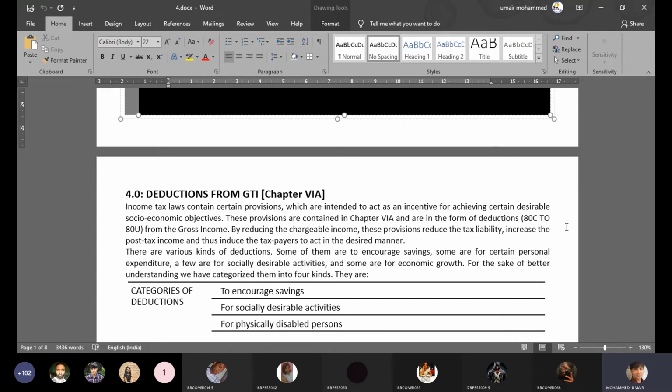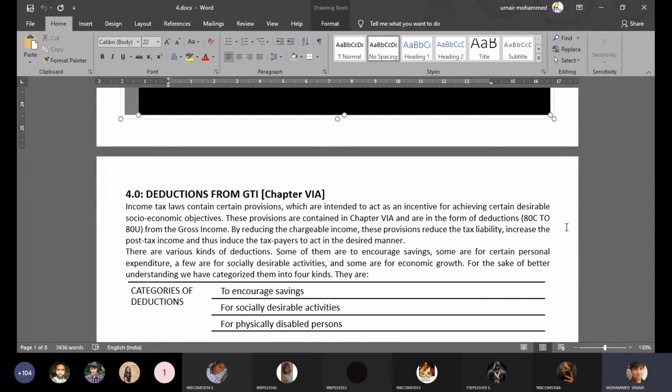So all the deductions you study, the menu of which I just read, there are certain sections which are meant to encourage savings. Now, apart from savings, what are the other reasons for giving deductions to taxpayers? The second reason is social welfare, the social well-being of the citizens, the social well-being of the country, right?